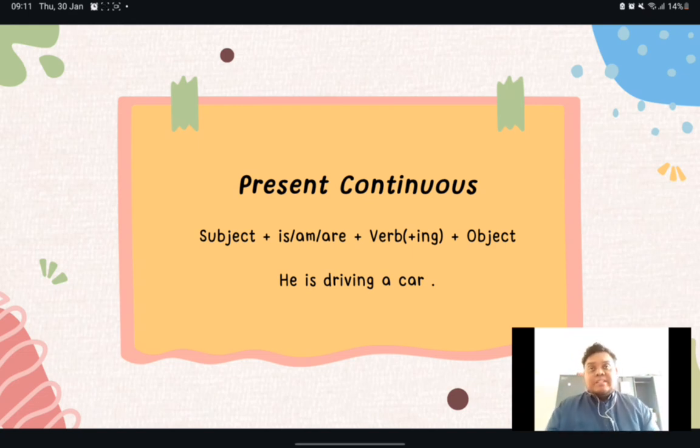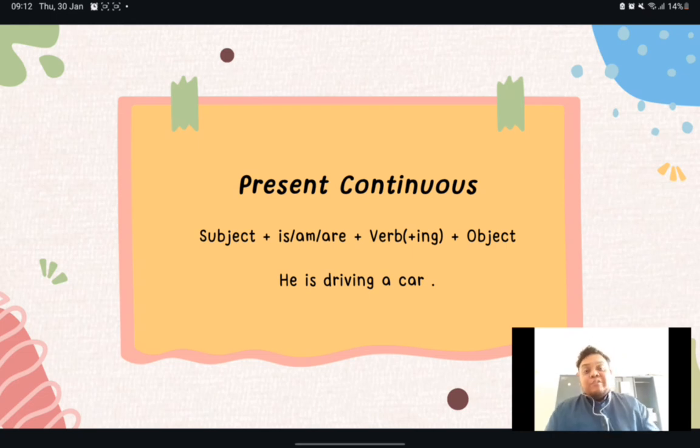Okay? So just like just now, you say "he drives the car". Now "he is driving". But what if I change the word he to they? So "they is driving"? No. "They are driving". So "is" is the singular form. The plural form of "is" is "are". So can I say, for example, "I is driving"? Is it correct? No, right?